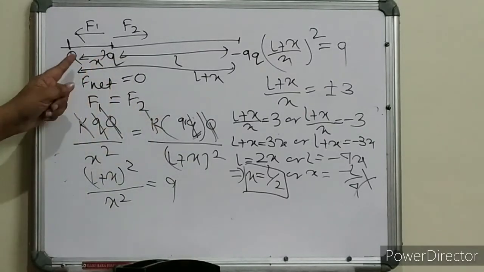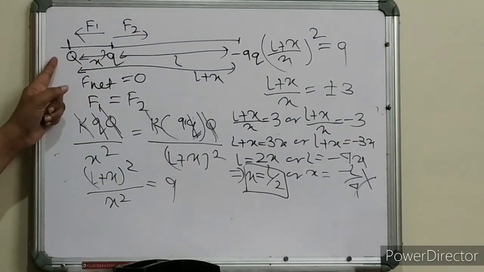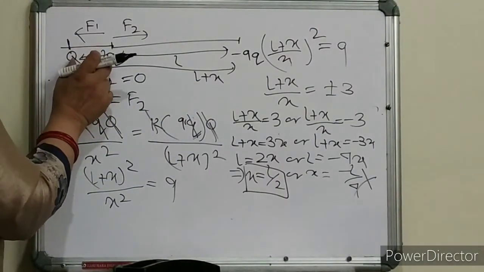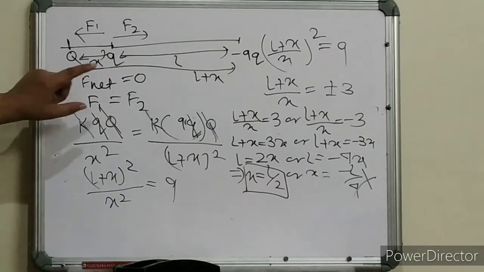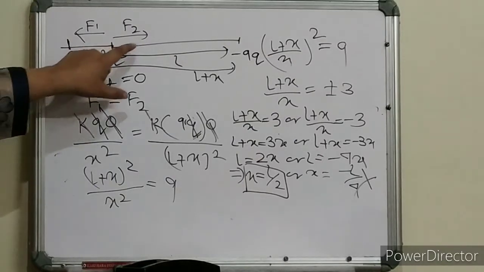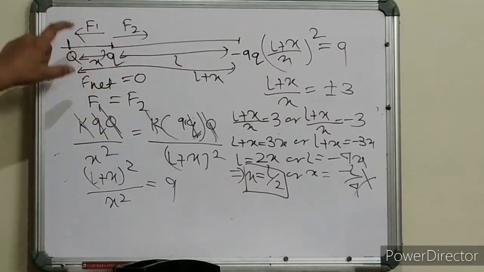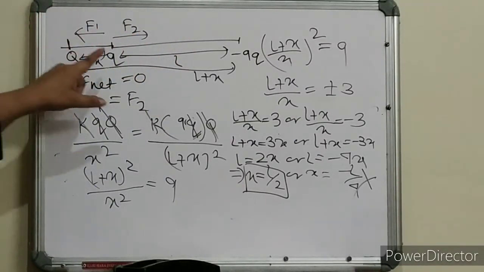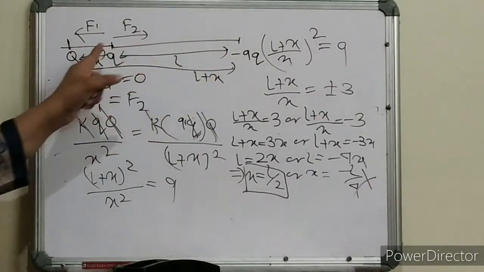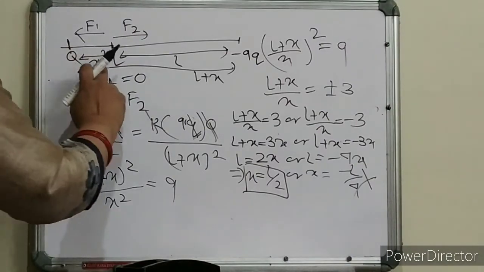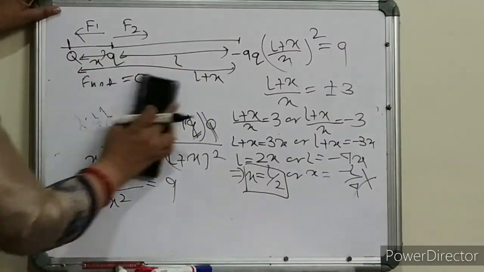That means we should keep the third charge at a distance of L by 2 from the smaller charge. It should be outside the line joining the two charges if both the charges are of opposite type.